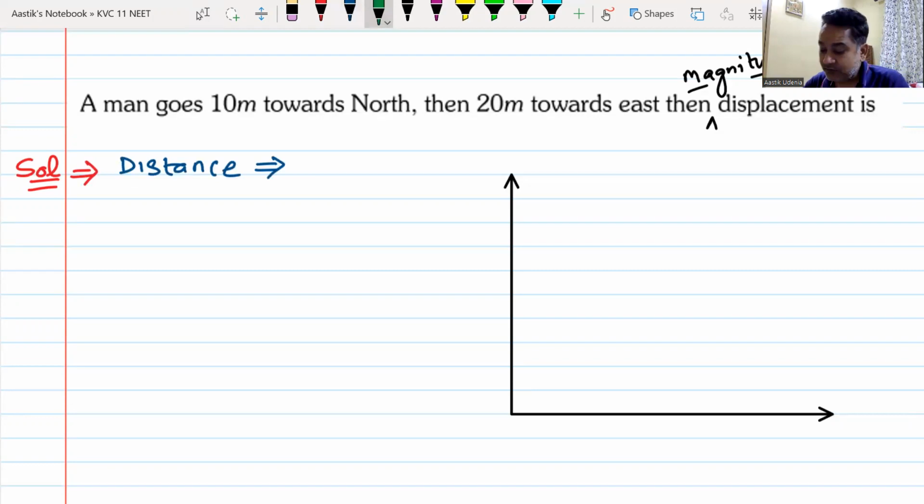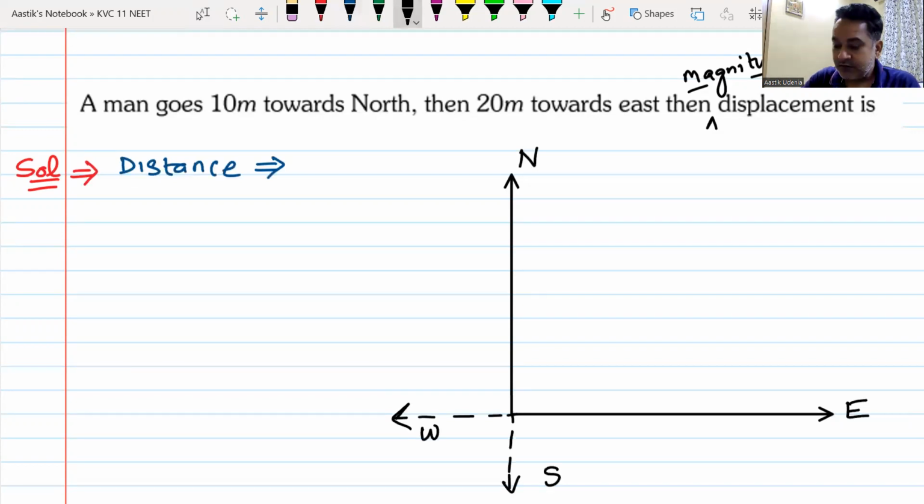If I trace the path of this man, you must understand that this is north, this is east, this is south, and this is west. South and west are not required, so I have not drawn them here. The man moves like this along north.